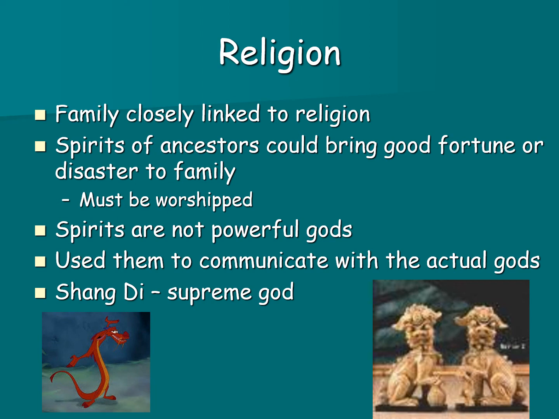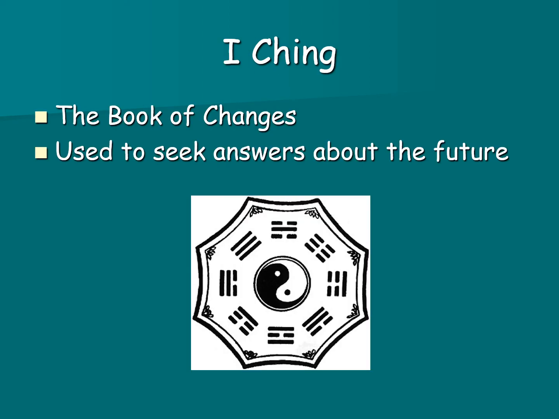The Chinese were polytheistic, and they did have a supreme god named Shang. But for us, ancestor worship is what we will classify their religion as. The holy book for the Chinese during the Shang dynasty was called I Ching. It's known as the Book of Changes, and it was used to seek answers about the future. So we have I Ching for China.